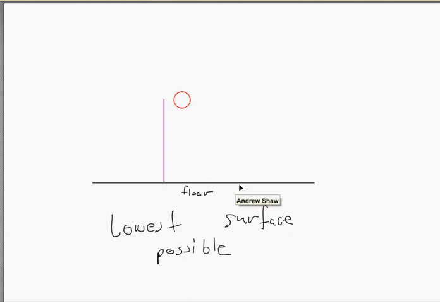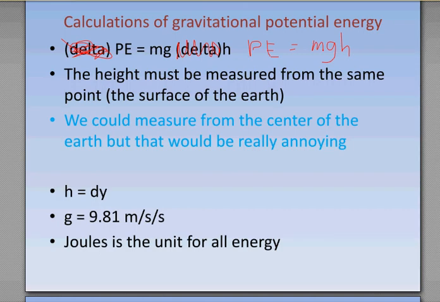And where would we measure the height from? Well, the fail-safe is to always measure from the center of the Earth, but that can get a little ridiculous because that's a big number. So you usually stick with the surface of the planet, not the center of the planet, or just at one relative, the lowest possible surface. Like, we assume this ball is not going to go through our floor and it's not going to go to the next floor. So we'll just use the surface. Hope it's not too confusing.